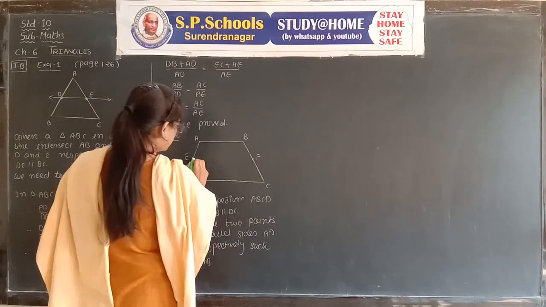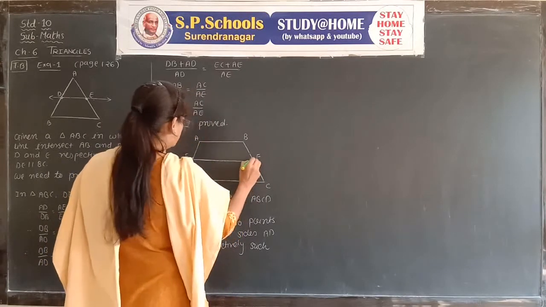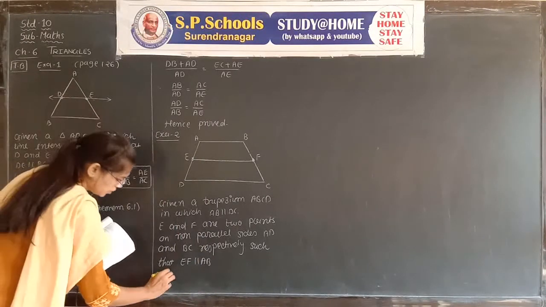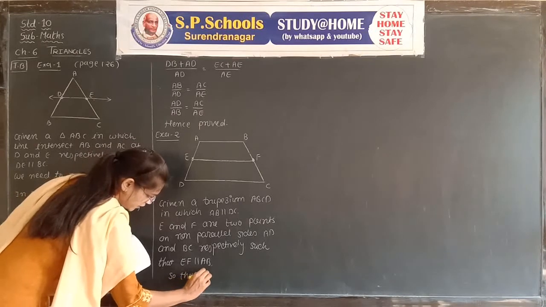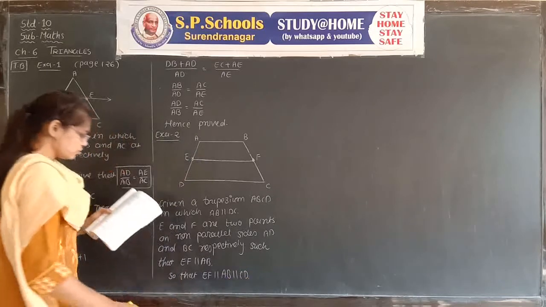We need to join E to F, and EF is parallel to AB. If EF is parallel to AB, then EF is parallel to AB and also to CD.